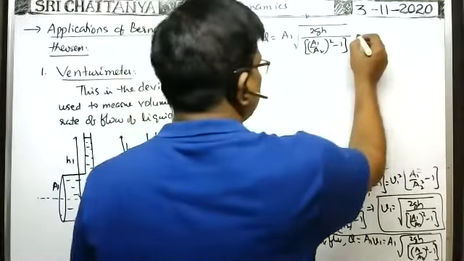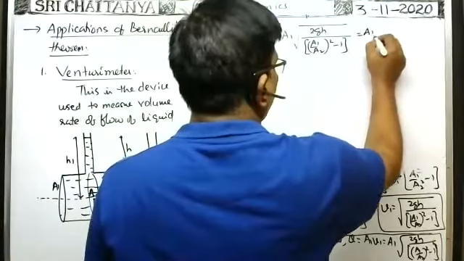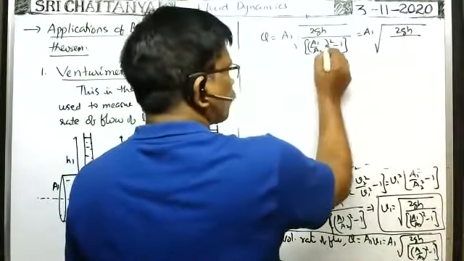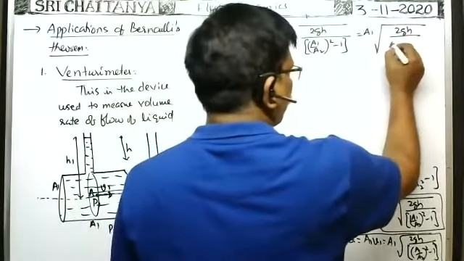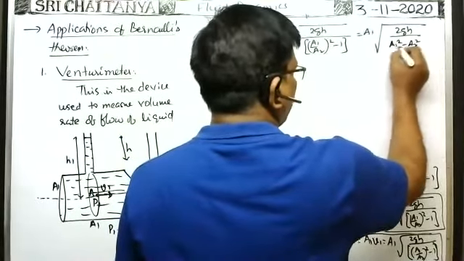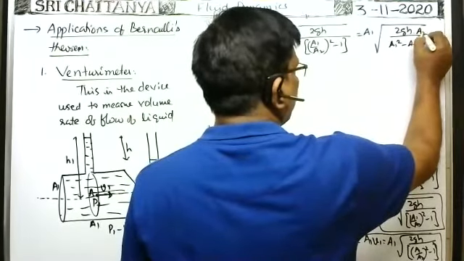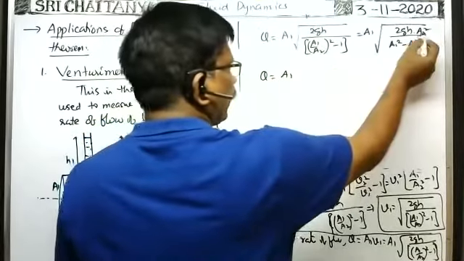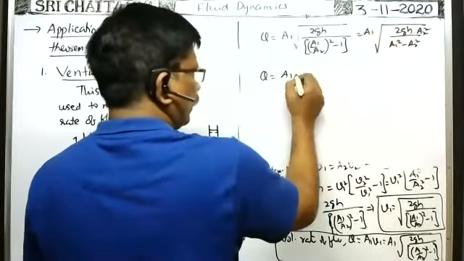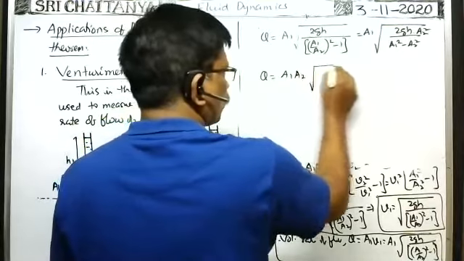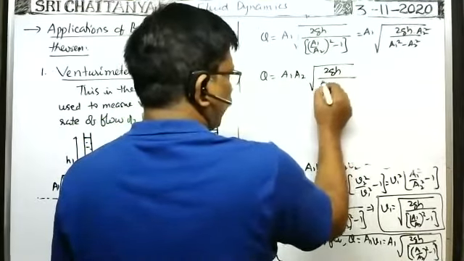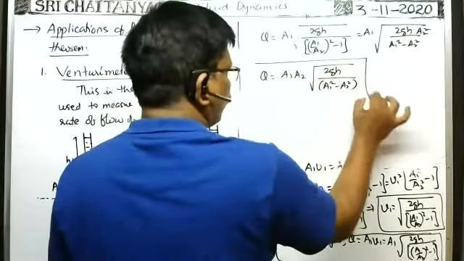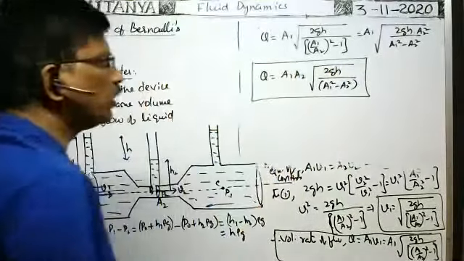Taking the LCM, A1 into the square root of 2ZH by ((A1 square minus A2 square) by A2 square), which means into A2 square. Therefore volume rate of flow is equal to A1 into A2 into the root of 2ZH by (A1 square minus A2 square). This is the volume rate of flow of the fluid through the pipe or through the venturimeter.